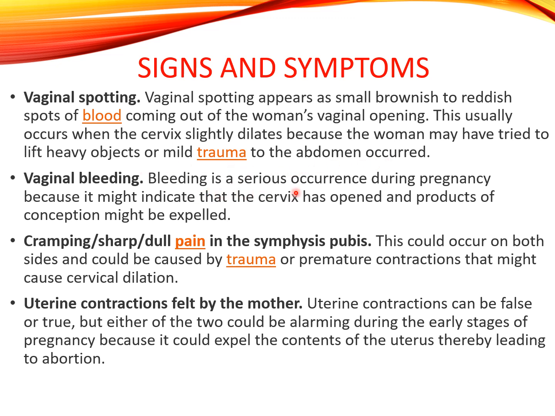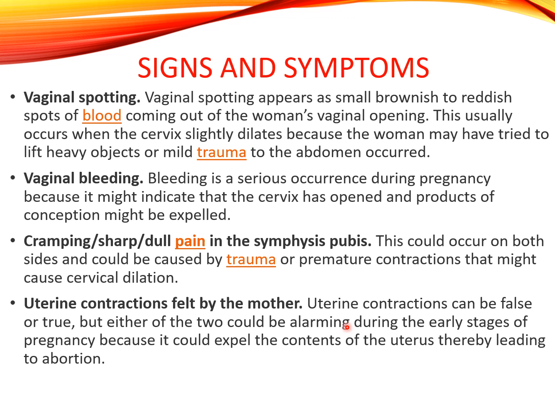Vaginal bleeding is a serious occurrence during pregnancy because it might indicate that the cervix has opened and products of conception might be expelled. Cramping pain could occur on both sides and could be caused by trauma or premature contractions that might cause cervical dilation.